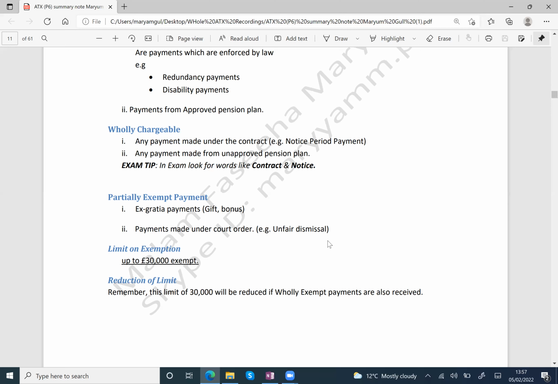But please highlight the words contract and notice. Highlight these two words. These two words are very important. If the examiner uses the word contract or notice, then you just say that these are wholly chargeable. If the word contract and the word notice is given in the exam, you just say that these are wholly chargeable. Simple.